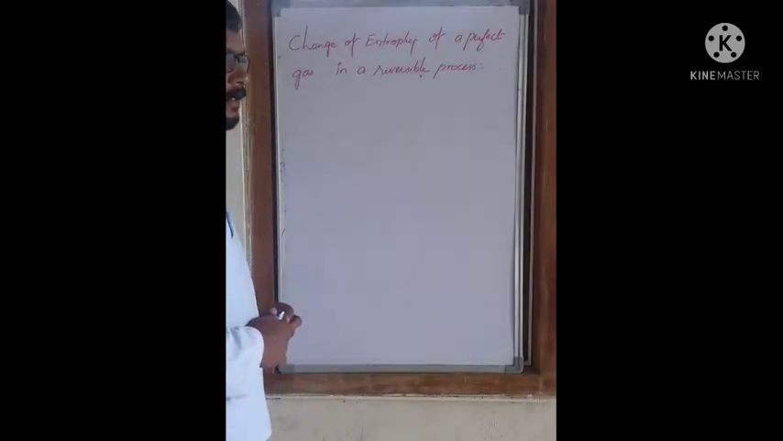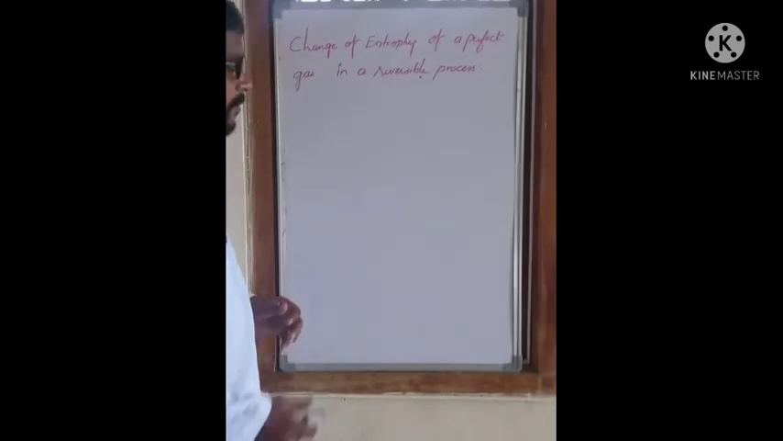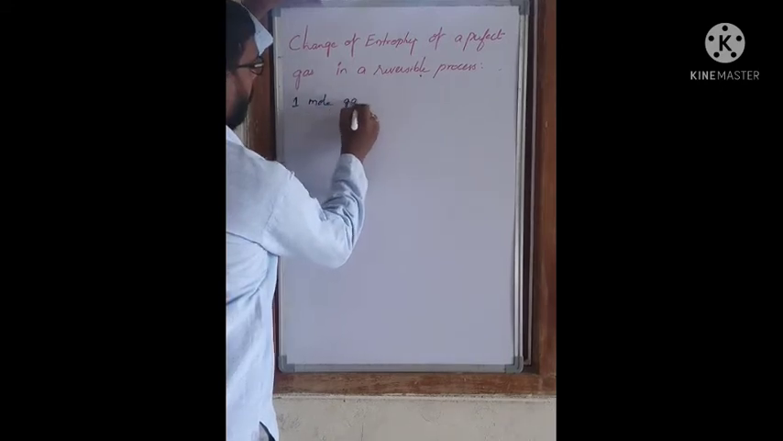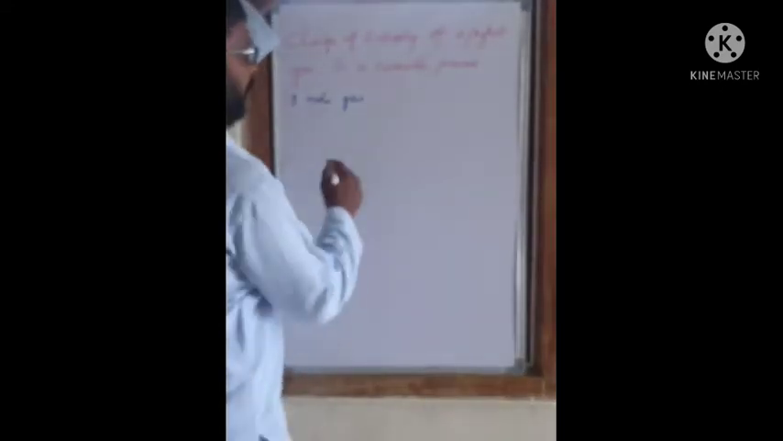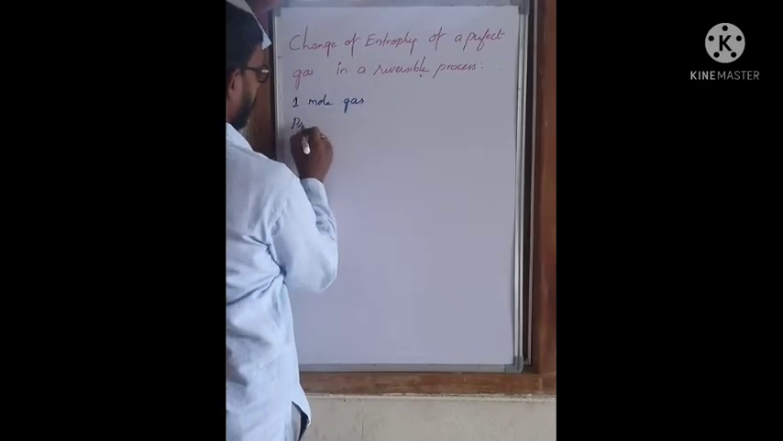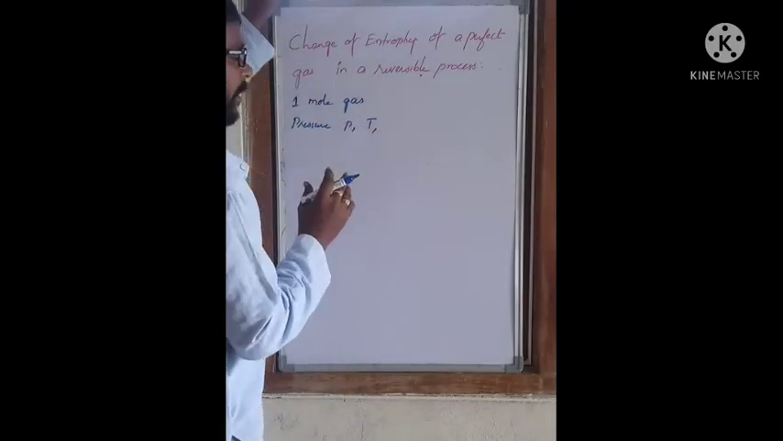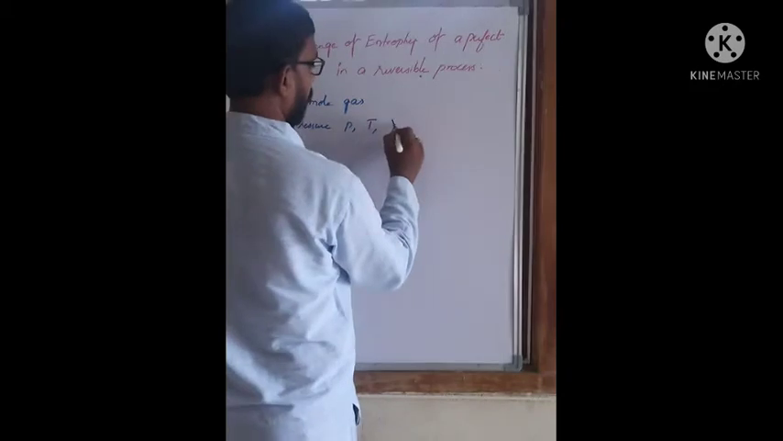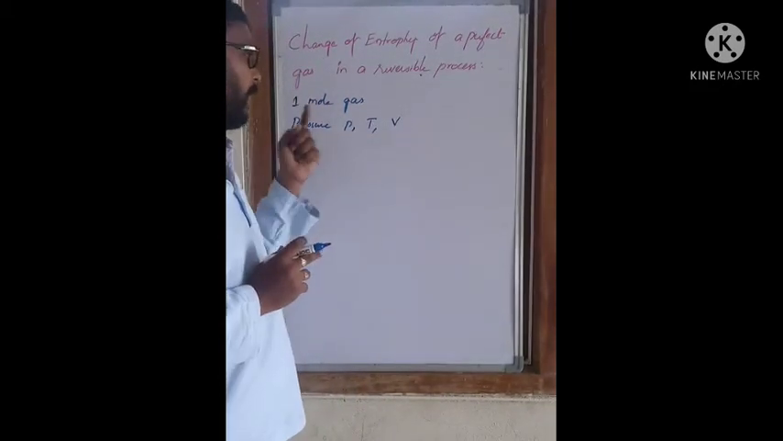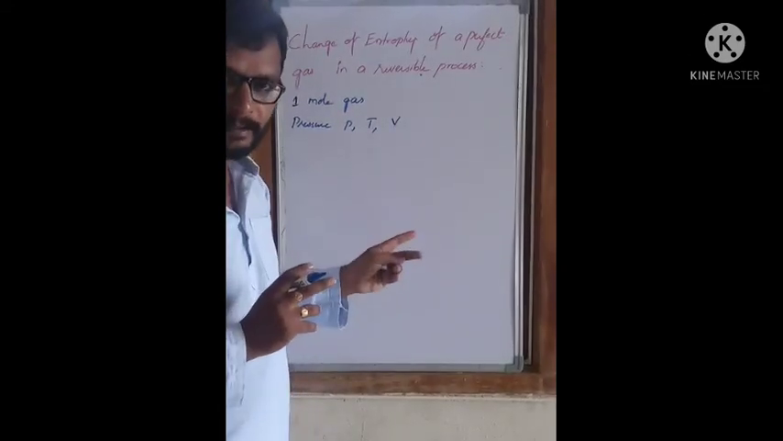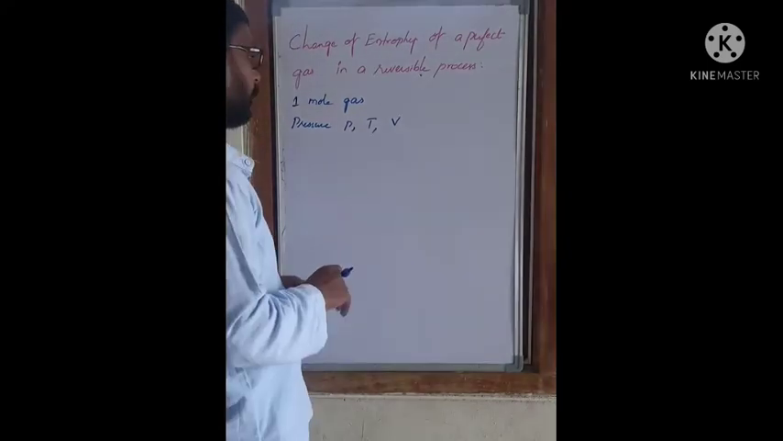Today we are going to talk about the change of entropy of a perfect gas in a reversible process. Let us consider one mole of gas at pressure P and temperature T, and this gas occupies the volume V.